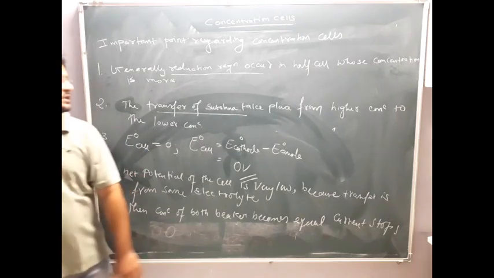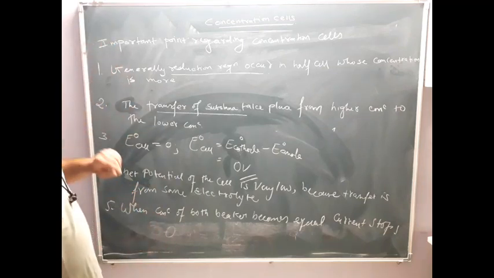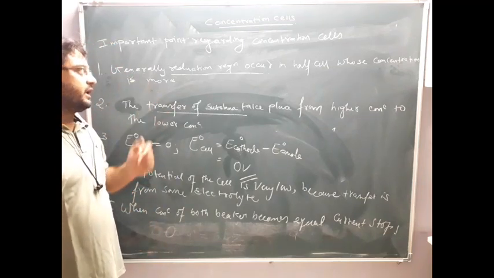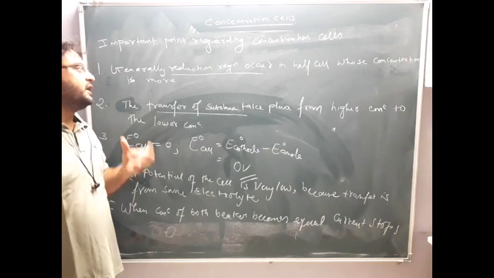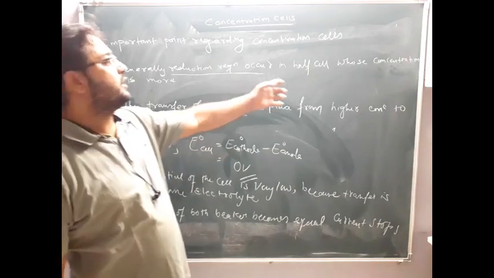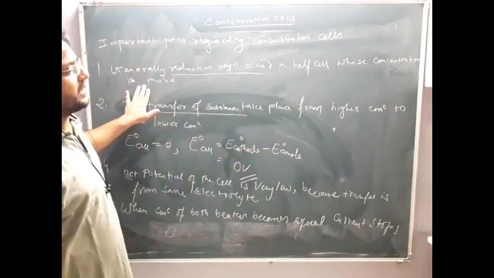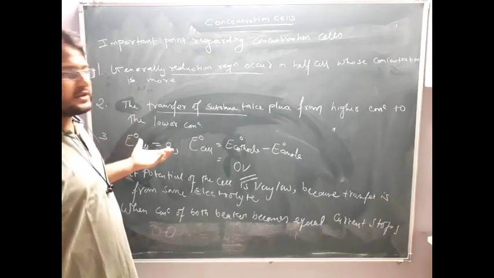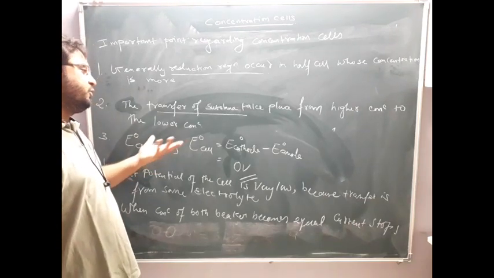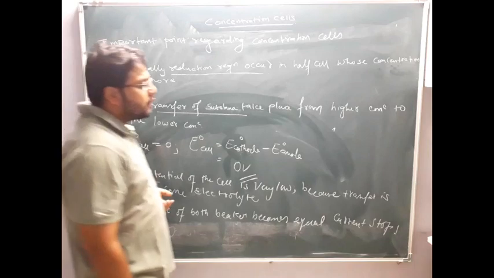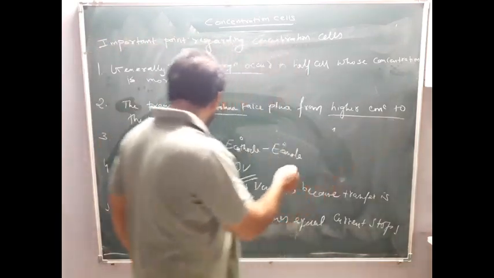Clear? See here, once more I will tell you what are the important points. First is generally the reduction reaction, means cathodic part, who will act? The cathodic part will act the half cell whose concentration is more. This is very important. Clear? Next, the transfer of substance. The transfer of substance takes place from where to where? From higher concentration to the lower concentration. See, this is very important point and very simple point also.